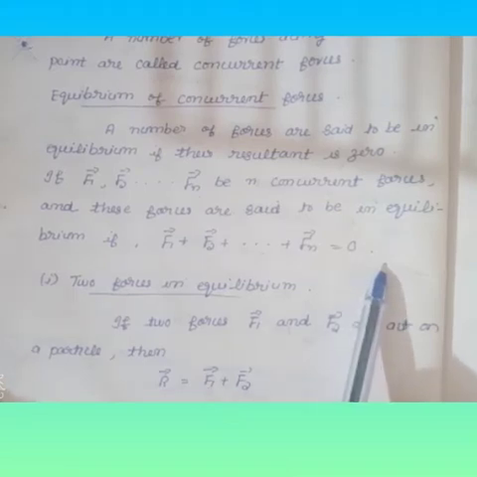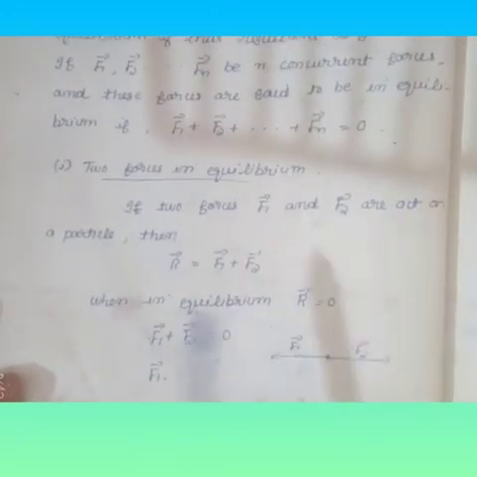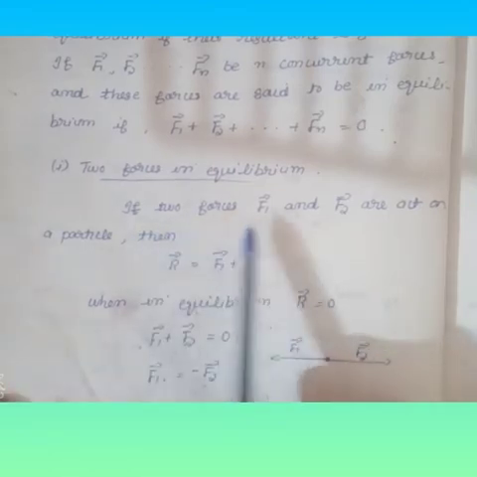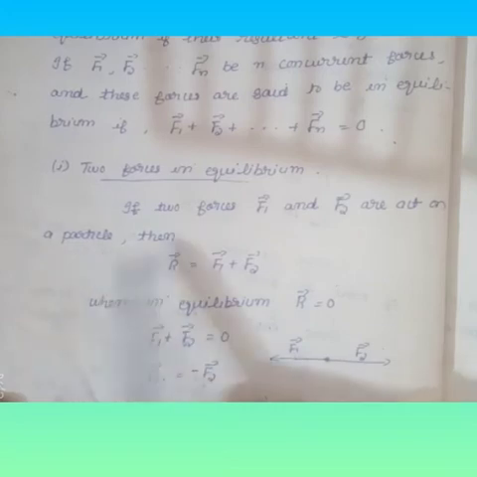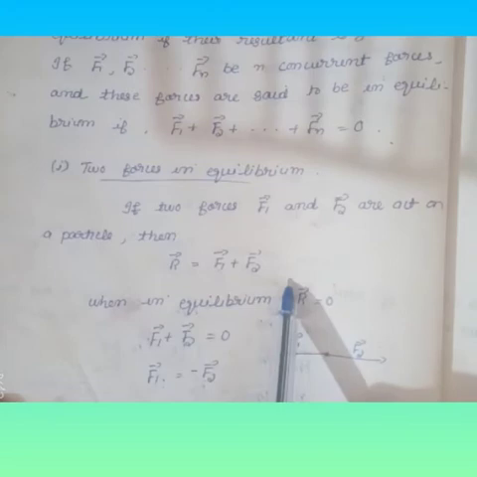Then we have to discuss two cases in equilibrium of concurrent forces. The first case: we consider two forces in equilibrium. If two forces, vector F1 and vector F2, act on a particle, then the resultant vector R is equal to F1 plus F2.